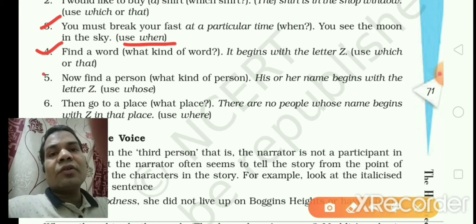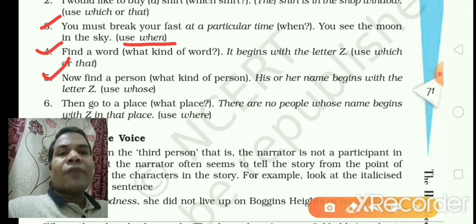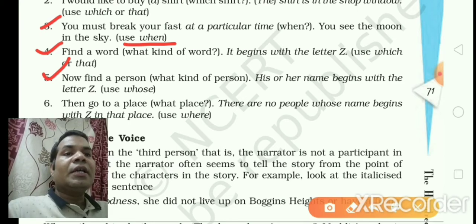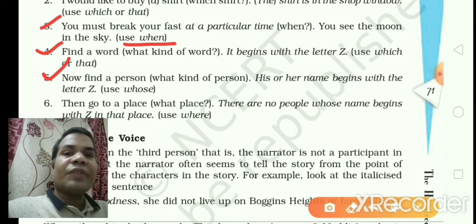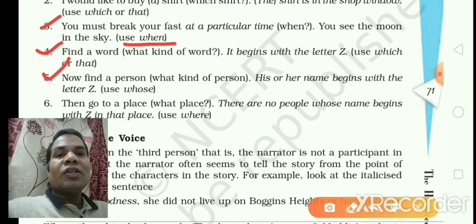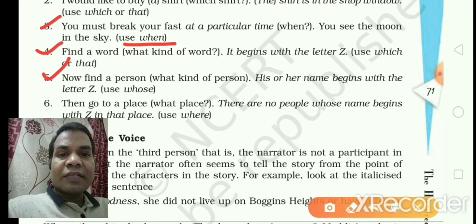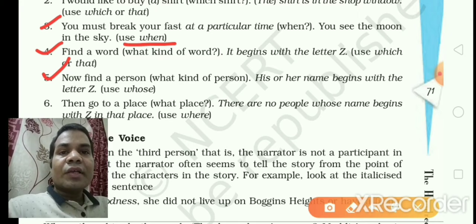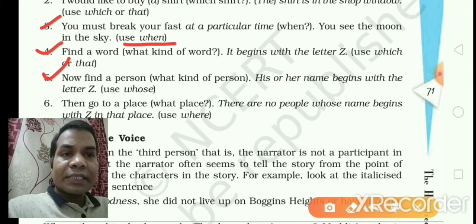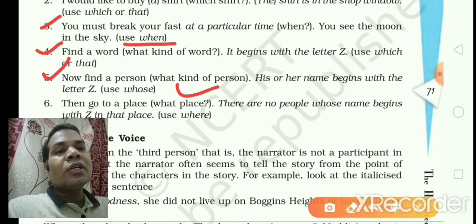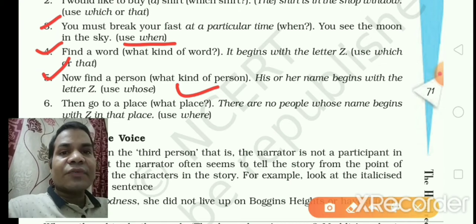Fifth one. Look at the fifth one. Now find a person. His or her name begins with the letter Z. So now write down your answer, then match. Now find a person. Yes, you have to use whose: find a person whose name begins with the letter Z.